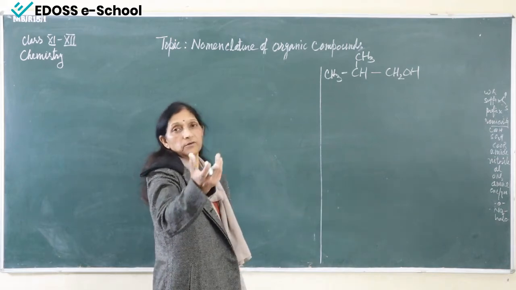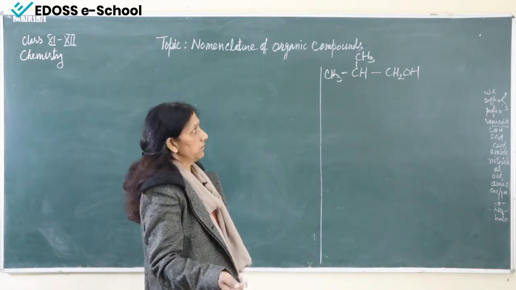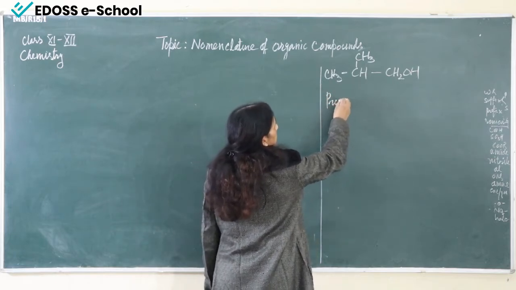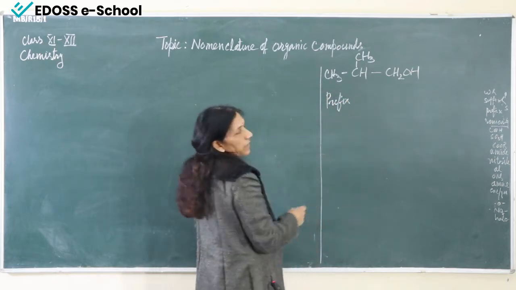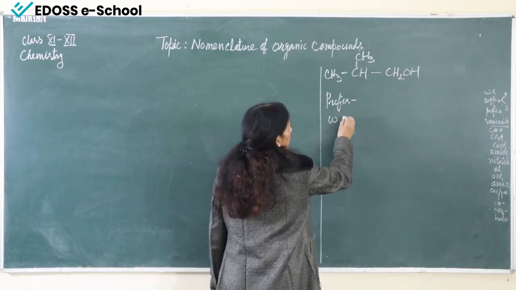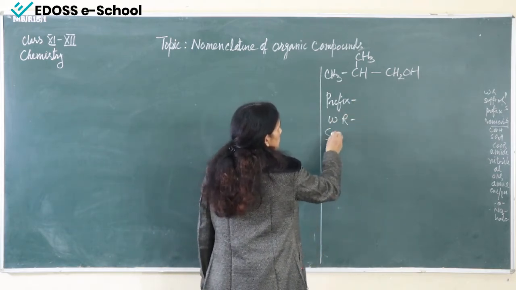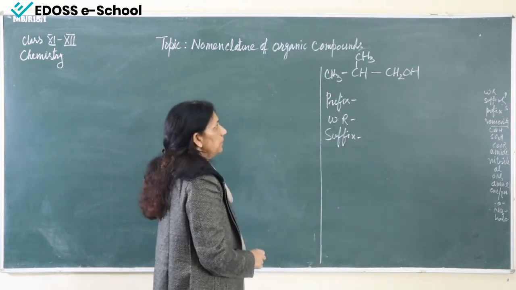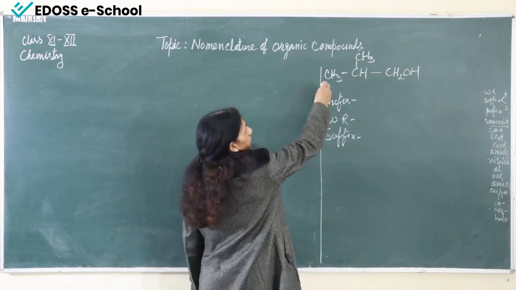So, we will adopt the same formula. What was the formula? First thing, we have to find the prefix, word root, and then suffix. These three things we have to find. Now, the word root.